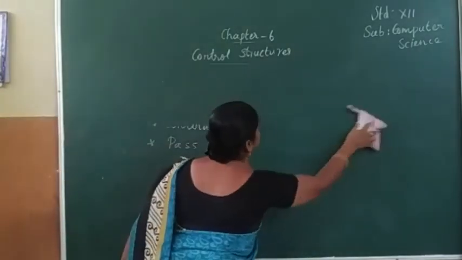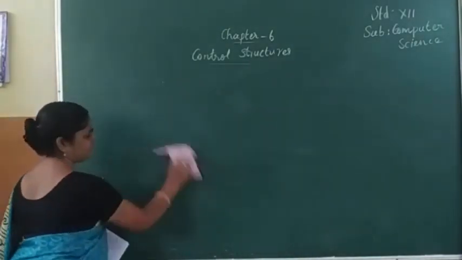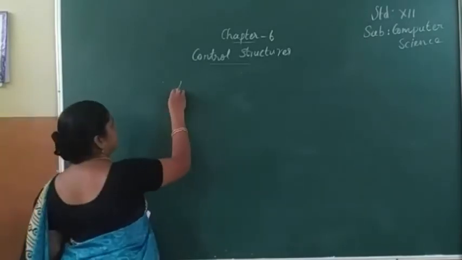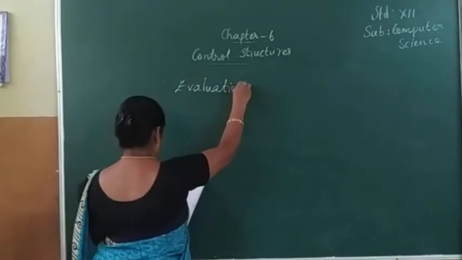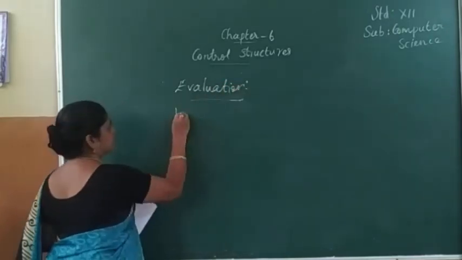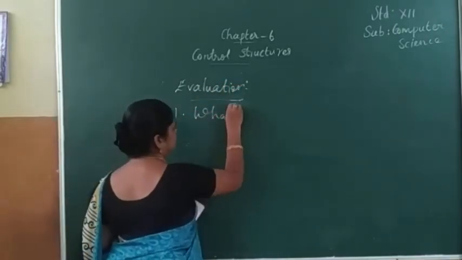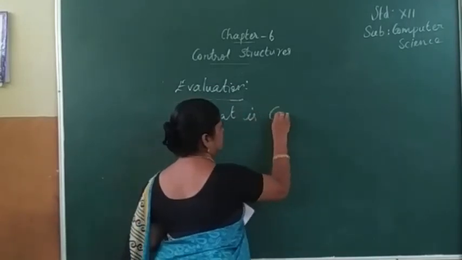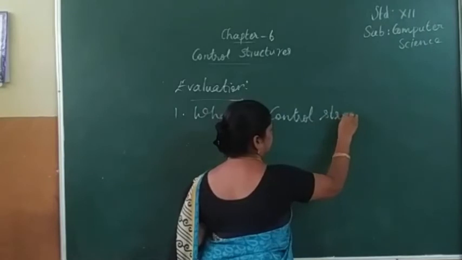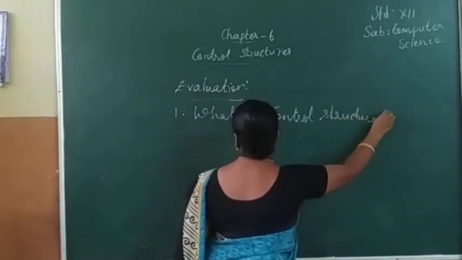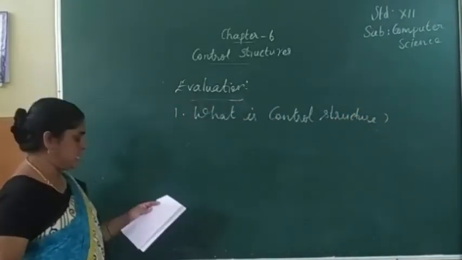You try to study. First question, what is a control structure?